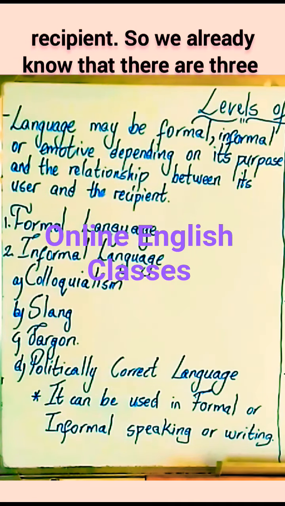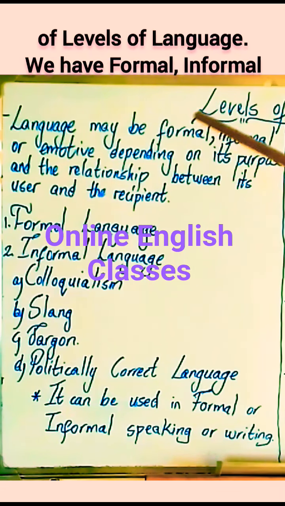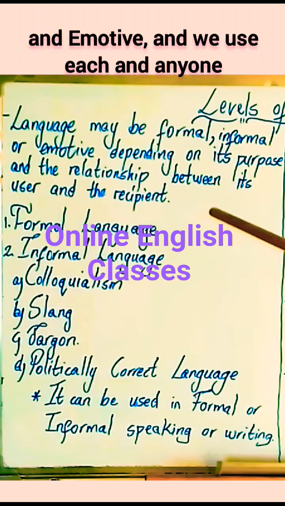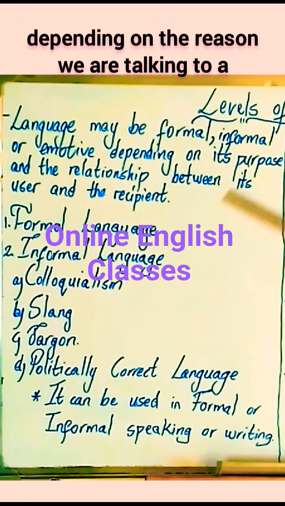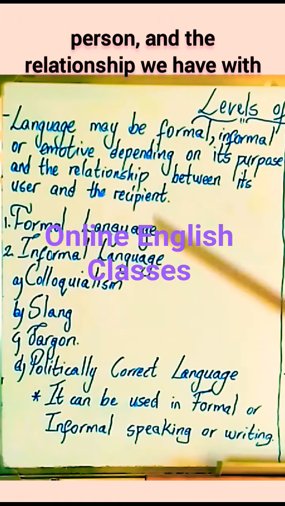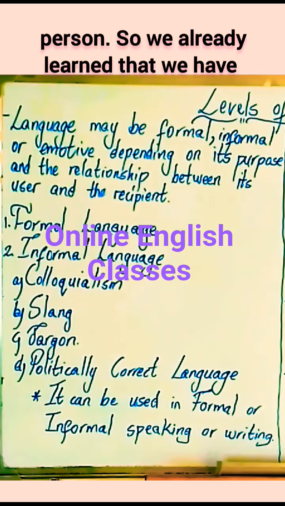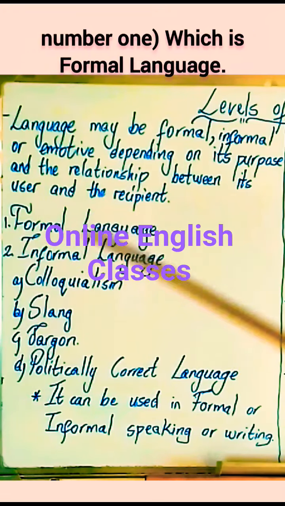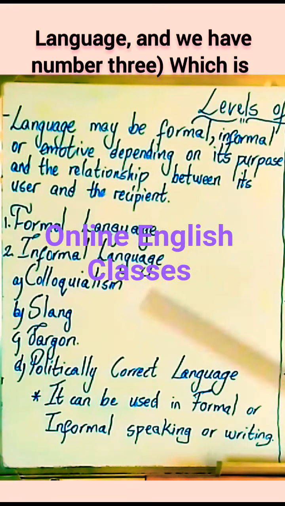So we already know that there are 3 types of levels of language. We have formal, informal, and emotive, and we use each and any one depending on the reason we are talking to a person and the relationship we have with the person. We have number 1, which is formal language. We have number 2, which is informal language. And we have number 3, which is emotive language.